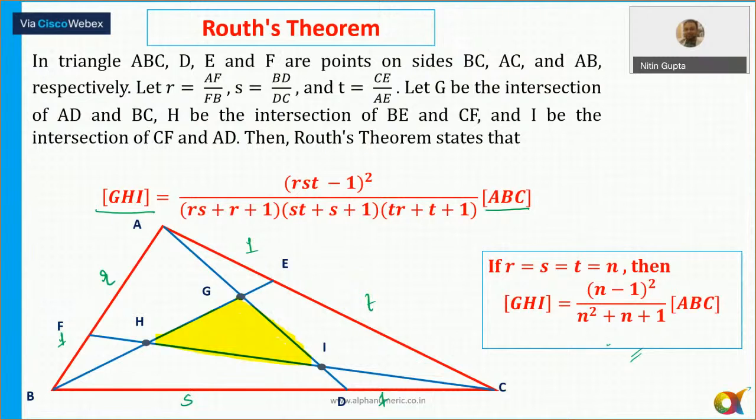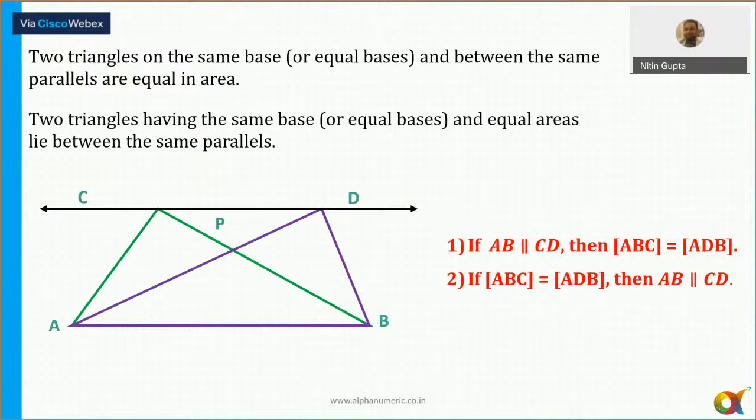All right. Okay, guys, so let's move ahead. Two triangles on the same base or equal bases and between the same parallels are equal in area. So if you're drawing two triangles between the two parallel lines, and if the bases of the triangles are the same, then their areas will also be equal, and vice versa, the result is also true.